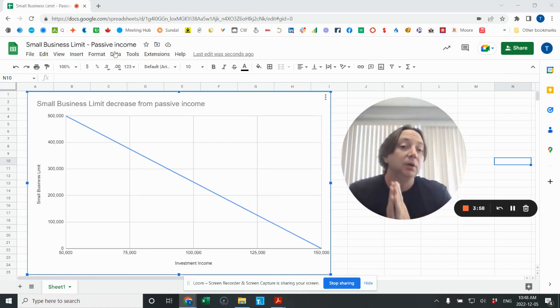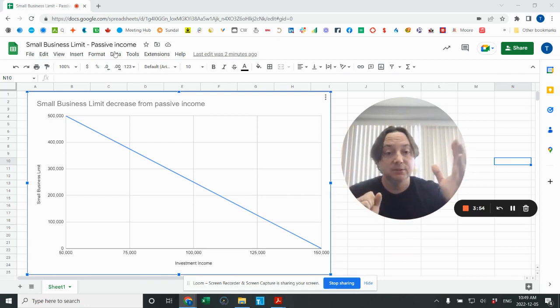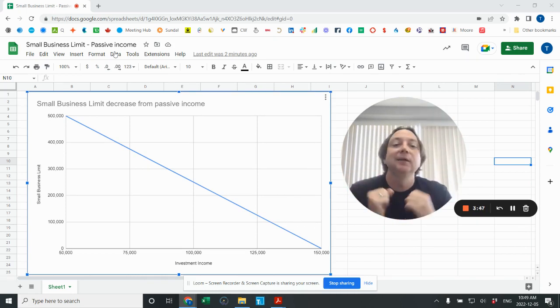So if your investment income is $60,000, that's $10,000 greater than 50. We lose $50,000 of small business limit. Now your group of companies doesn't get to pay 12.5% on 500,000. It would only get to pay 12.5% on 450,000.